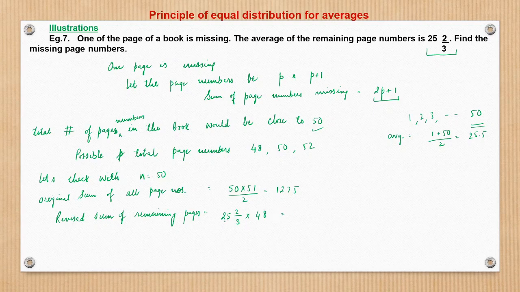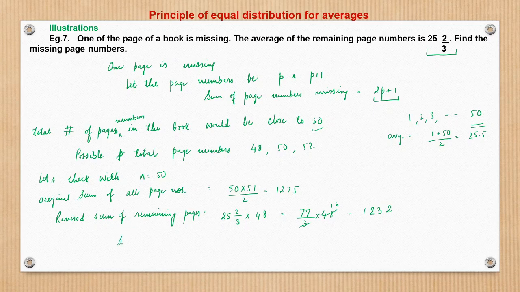So this becomes 77 by 3 into 48, which is 16 times 77, giving 1232, right? So now see what happens. The initial sum of pages was 1275, the revised sum is 1232. So what is the change in the total?